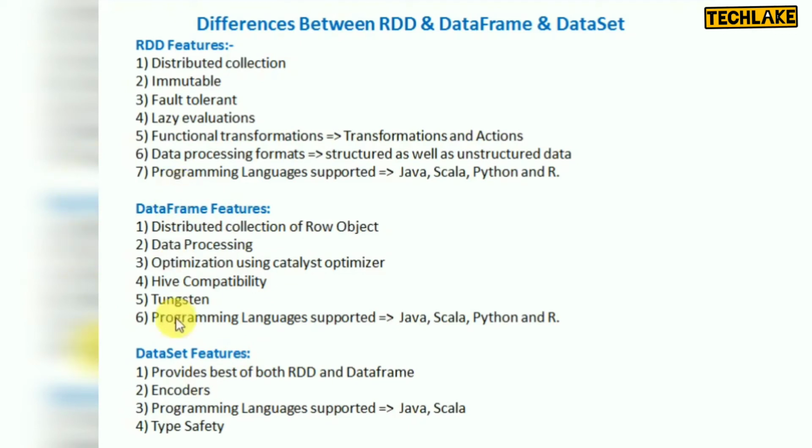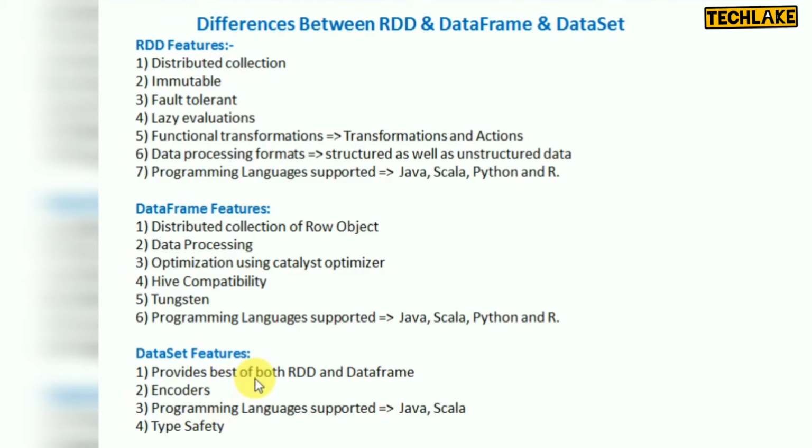And if you look at the data set features, it will give the best features of both RDD and data frame. And another thing is encoders. It will support encoders, and the programming languages it will support are only Java and Scala, because it is completely on JVM objects. And type safety. Type means whatever your data types are, it provides type safety.